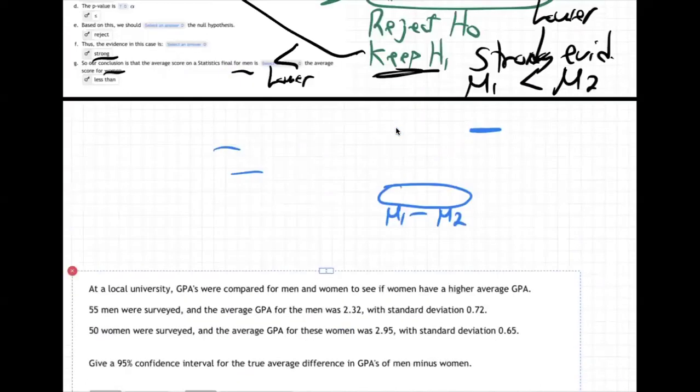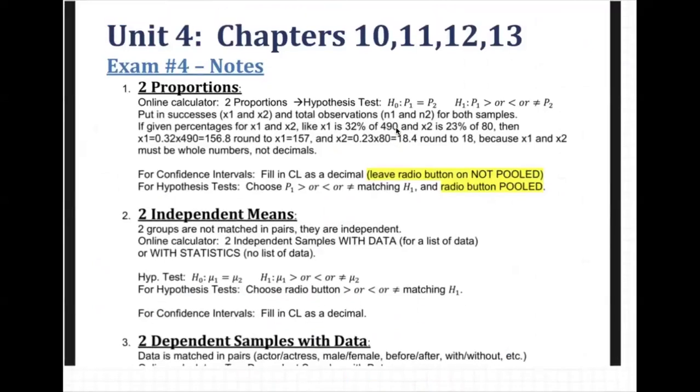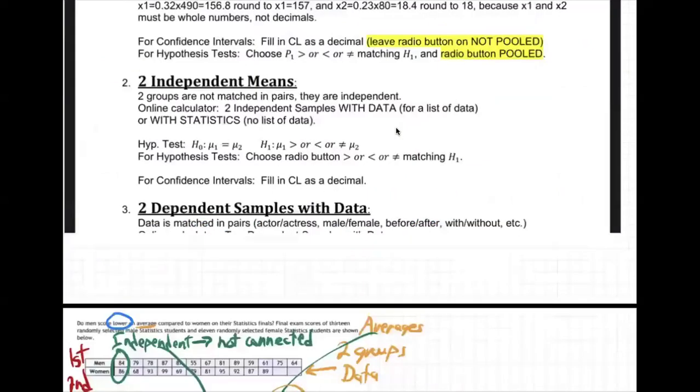So we are going back to the notes, this unit 4 notes. We have two independent means here. Okay, there we go. Two independent means. We are going to use the online calculator, two independent samples, not with data, but with statistics. So two independent samples with statistics. All right.